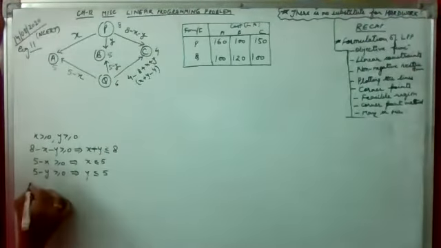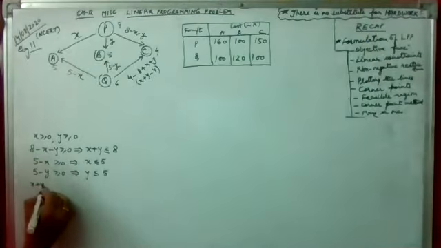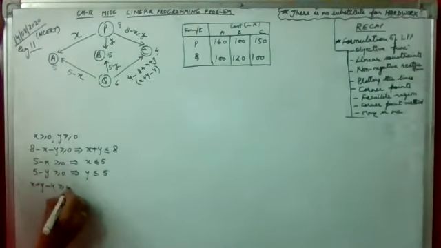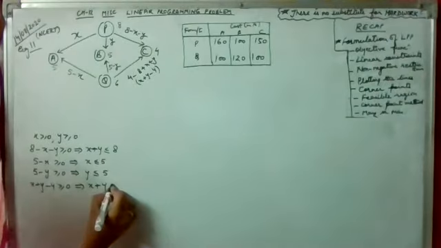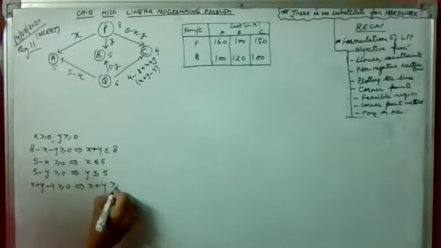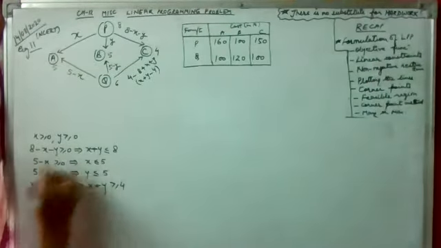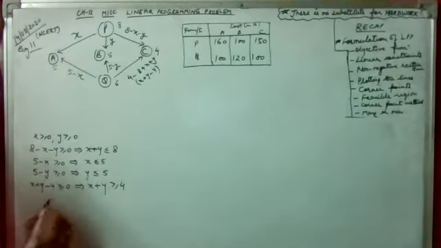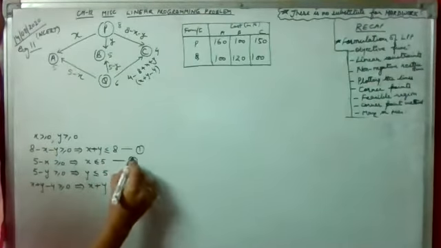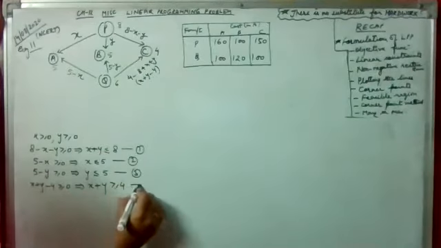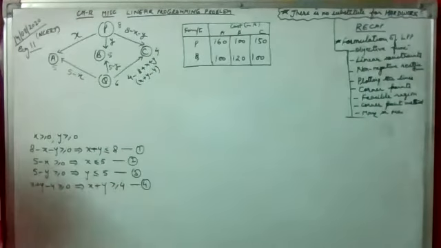And the last one, X plus Y minus 4 greater than equal to 0, which gives us X plus Y is greater than equal to 4. So these are the non-negative restrictions that we are having. 1, 2, 3, and 4 are the linear constraints, and these are the non-negative restrictions.